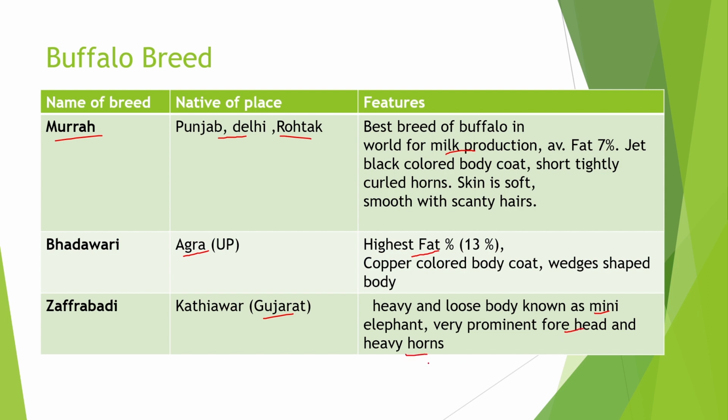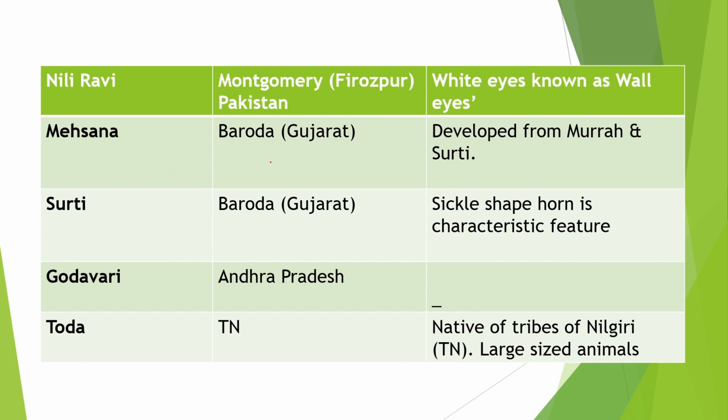Next breed is Neeli Ravi, native of Montgomery, Pakistan. Their white eyes is known as wall eyes. Now the next breed is Mehsana, native of Baroda, Gujarat. It is developed from Murrah and Surti. Next one is Surti, native of Baroda, Gujarat. It is having sickle shaped horn. Next breed is Godavari, native of Andhra Pradesh, and the last is Toda, native of Tamil Nadu. It is a large sized animal.